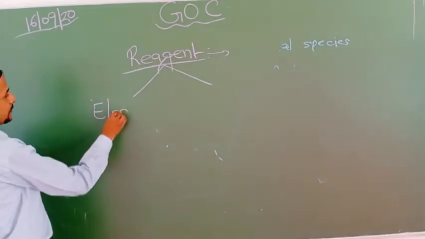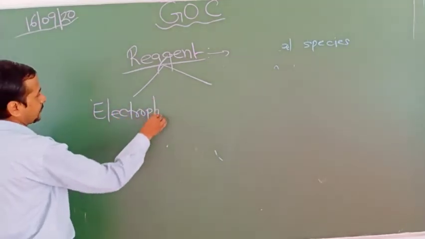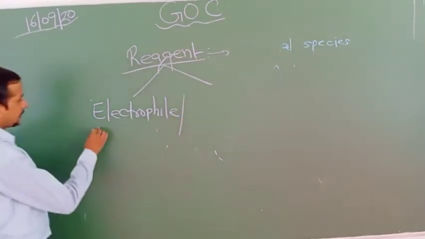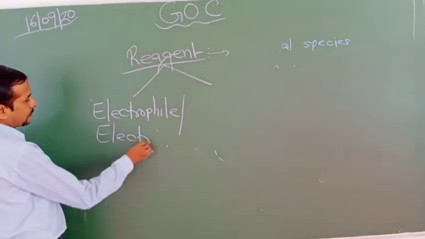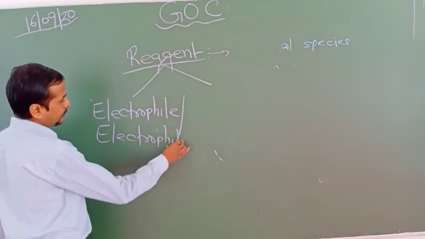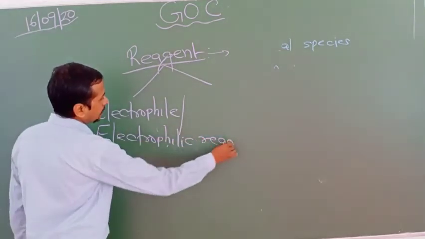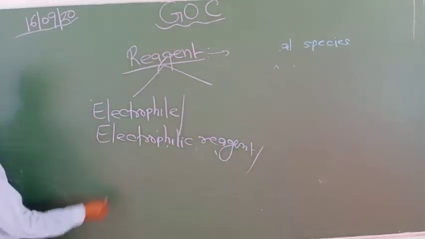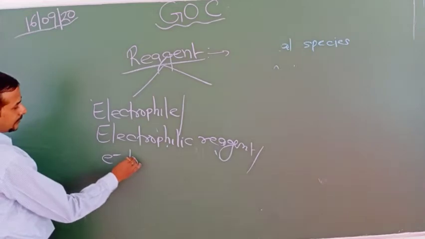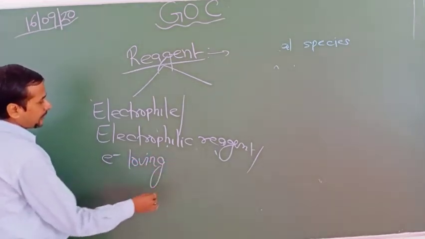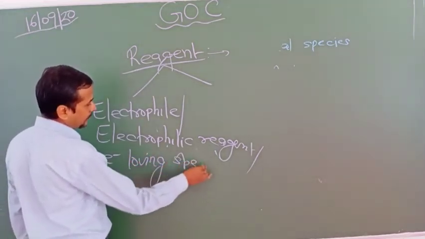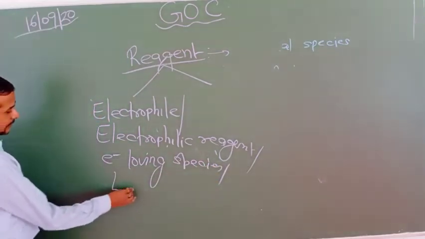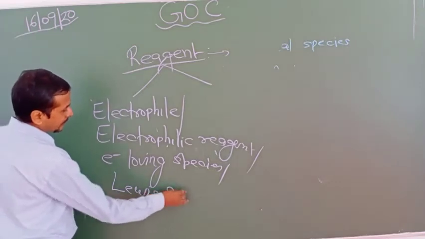One is the electrophile, also known as electrophilic reagent, also known as electron loving species, and also known as Lewis acid.